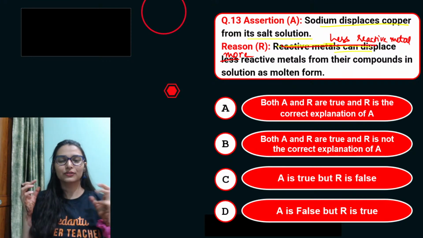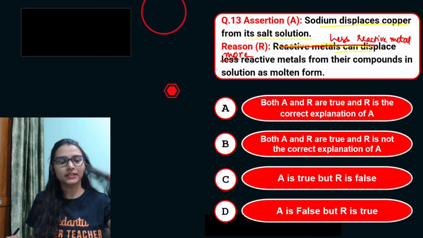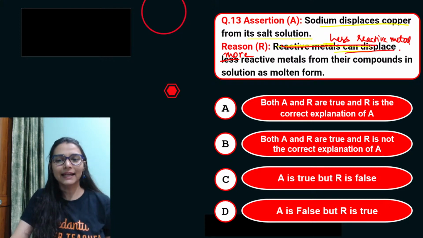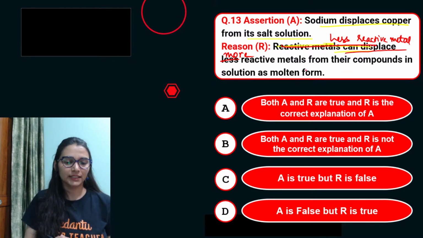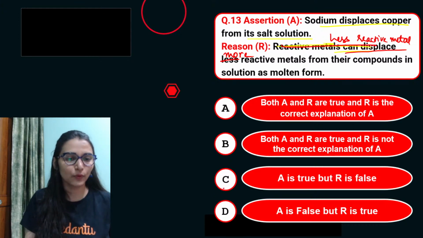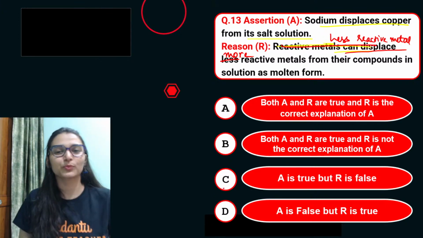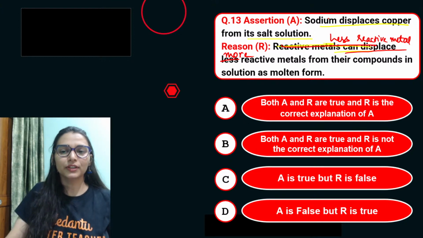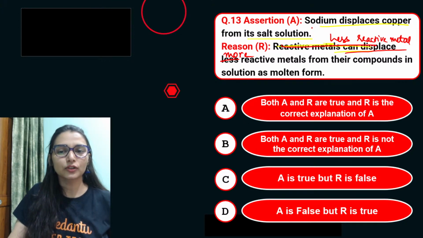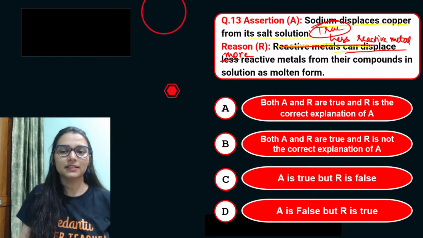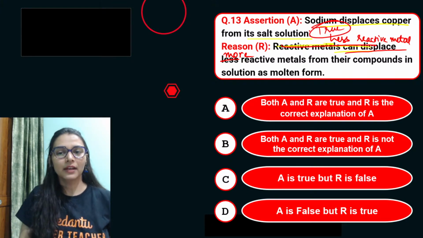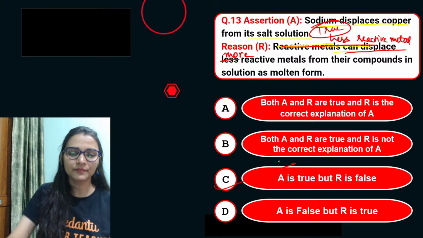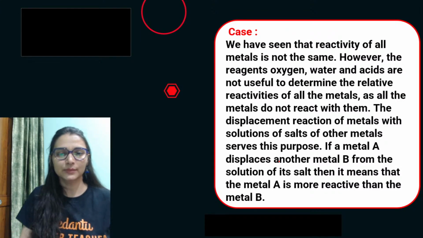Yes, tell me. Sodium displaces copper from the salt solution. Then the reason I have changed: a less reactive metal can displace a more reactive metal. What would be the answer if I change it this way? Option number C. Very good. Exactly. Sodium is more reactive than copper, so it can definitely displace it from its salt solution. But a less reactive metal cannot, because sodium is more reactive than that, right? That would be option number C, easy peasy.